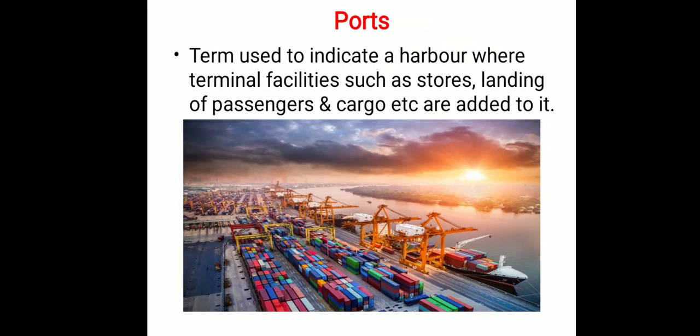The facility of store is also provided at a port. Here we can see a facility for the storage of goods, and here the ships are parked for loading and unloading of the cargoes and passengers.